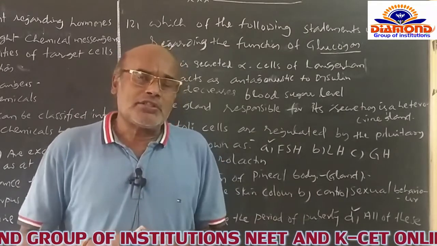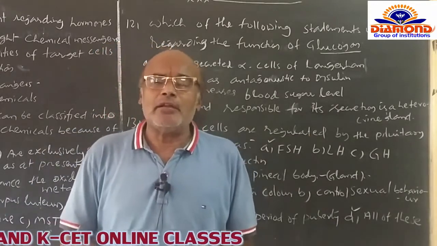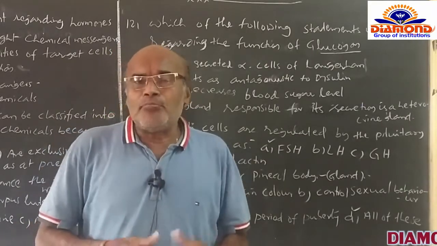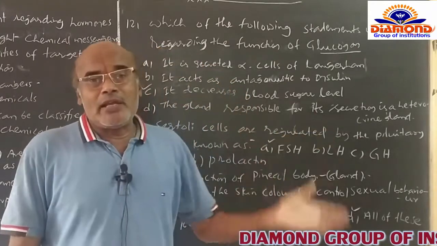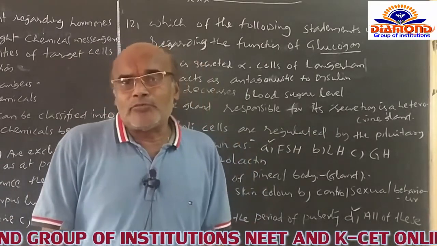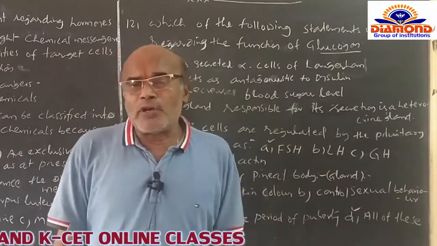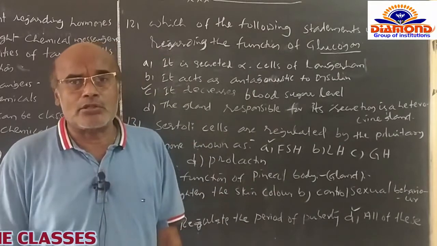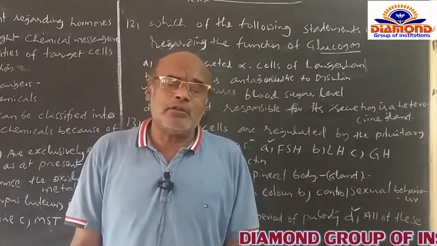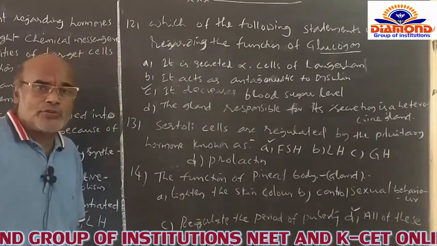Of course, the acinar cells of the acinar or exocrine part of the pancreatic gland look after the secretion of the pancreatic juice, which contains a number of digestive enzymes. Whereas the islets of Langerhans are confined to the endocrine part of the pancreas, which is composed of three types of cells: alpha cells, beta cells and delta cells. Alpha cells look after the secretion of glucagon, beta cells look after the secretion of insulin, and delta cells secrete somatostatin.